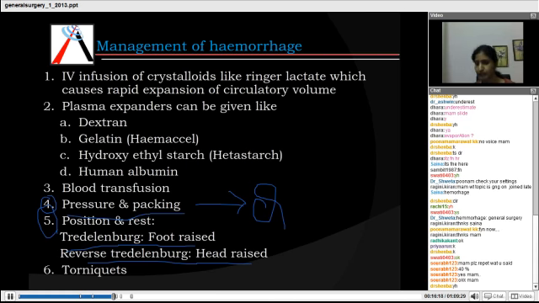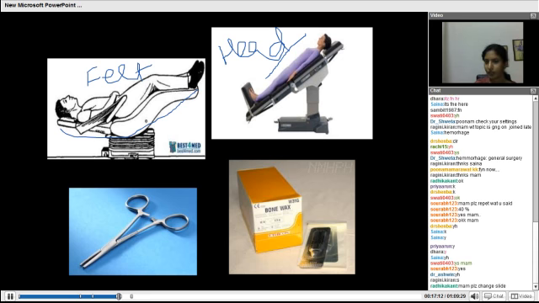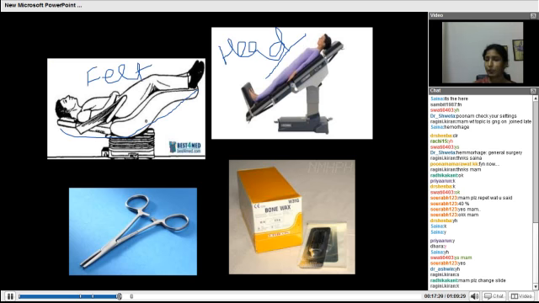Getting the point between these two positions of Trendelenburg and reverse Trendelenburg? See, this is the Trendelenburg position where the feet are raised, and this is the reverse Trendelenburg position where the head is raised. Clear, all of you? So depending upon the site of bleeding, you need to raise the position.